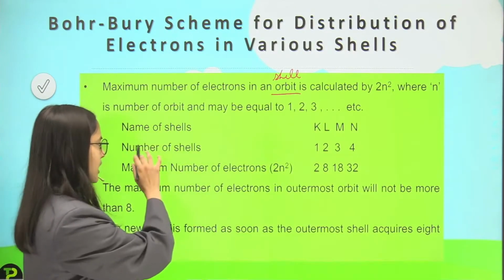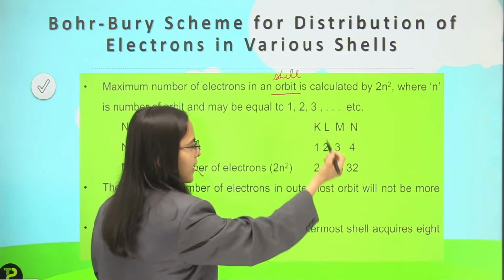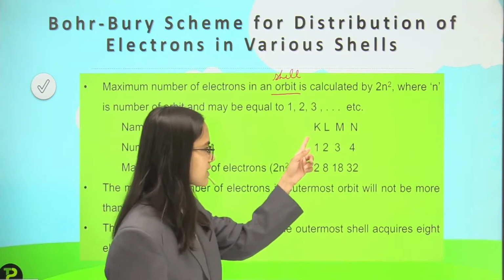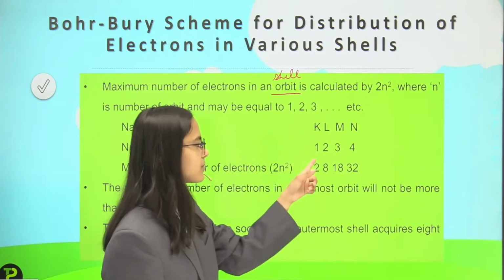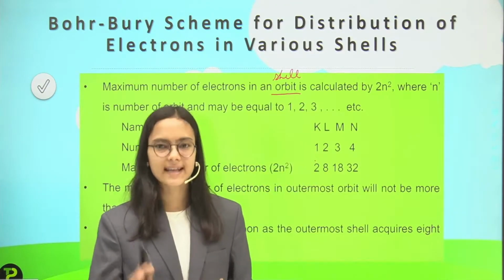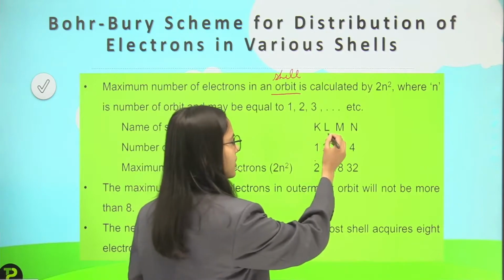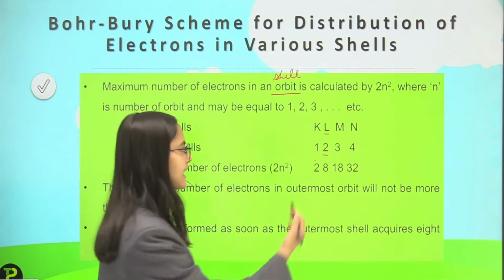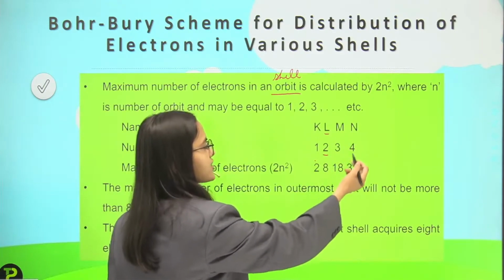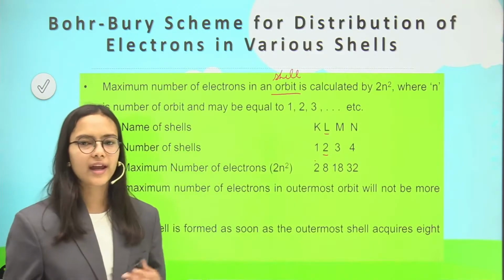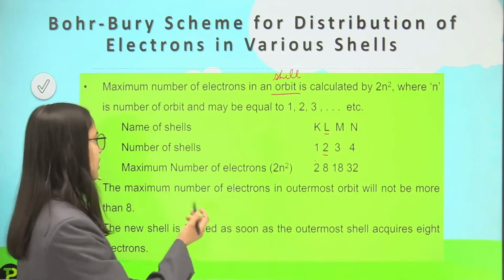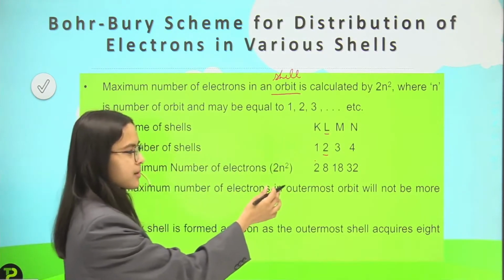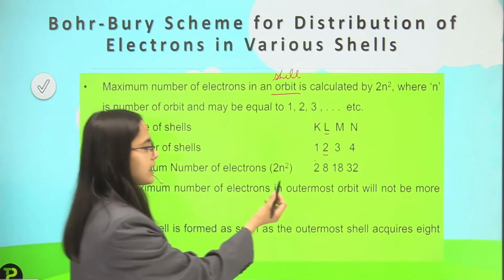So the names of the shells are K, L, M, N. The K shell is the first shell, so the number of the shell will be 1, and then the L shell is the second shell, and then the M shell is the third shell, and the N shell is the fourth shell. I can also call it the energy level, or the orbit. So if I calculate the maximum number of electrons, what will give it?